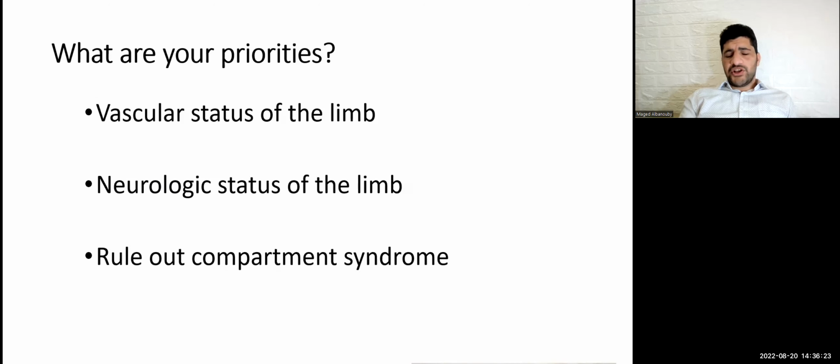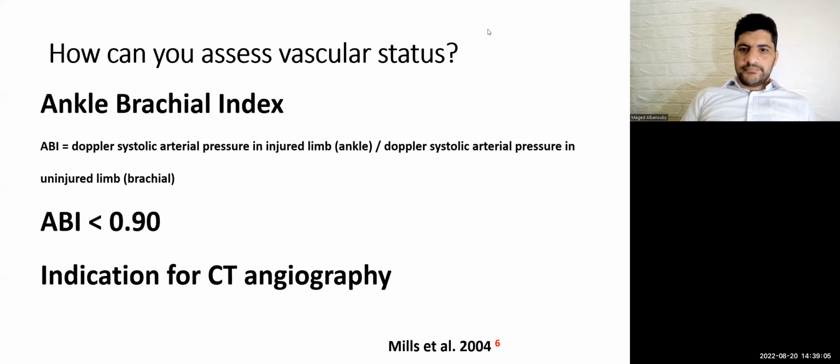What are your priorities? There are many injuries. My priority is the vascular status of the limb, then the neurological status of the limb, then to rule out compartment syndrome. How do you assess the vascular status of the limb? By ankle brachial index.